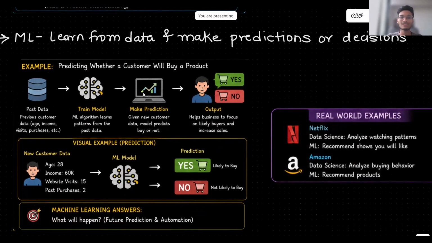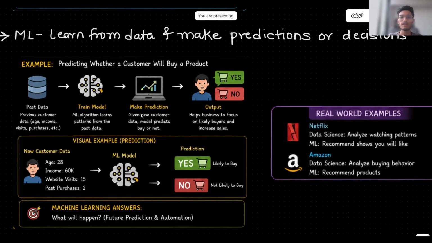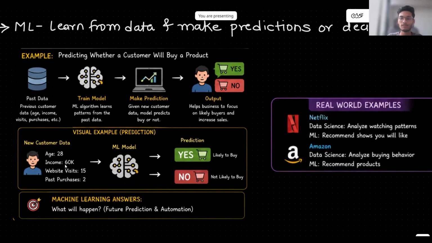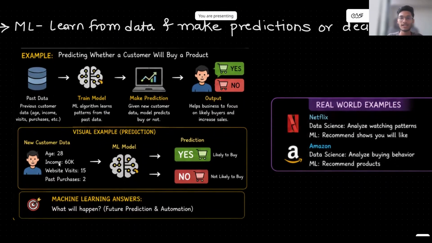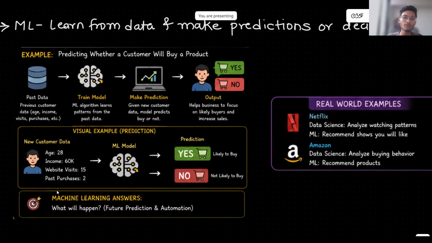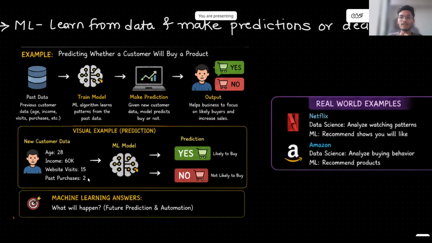So basically, for example, I have trained the model and my model is ready. Now I'm providing that model one input. Let's say new customer data: age 28, income, website visits, and past purchases. These particular inputs will go into the ML model and the algorithm will run, and whatever output it provides is nothing but my prediction, whether the customer is likely to buy or not likely to buy. Okay. So this is nothing but machine learning: future predictions and automation.